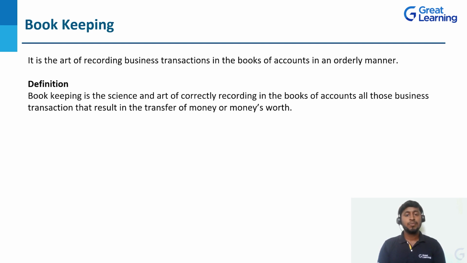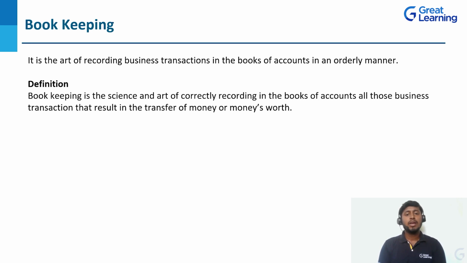In general. In accounting, what do you mean by bookkeeping? In accounting terminology, bookkeeping is nothing but the art of recording business transactions in the books of accounts in an orderly manner. What do you mean by this orderly manner?